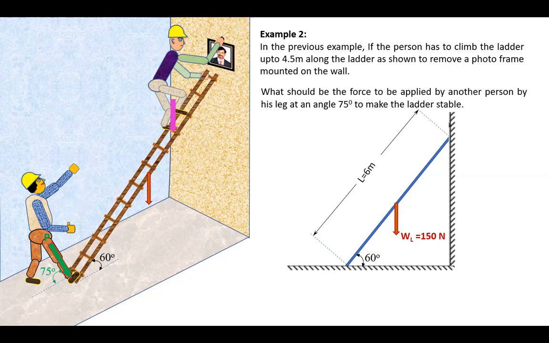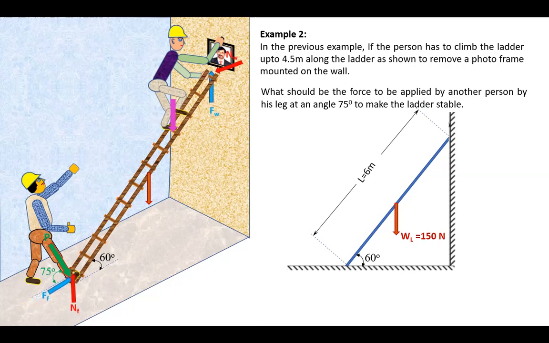So this is how he can complete his task with the support by the second person. Even when you have the support by the second person, he will be partially supporting the ladder, but the majority of the load is supported by the frictional force and the normal reaction at the floor as well as at the wall.